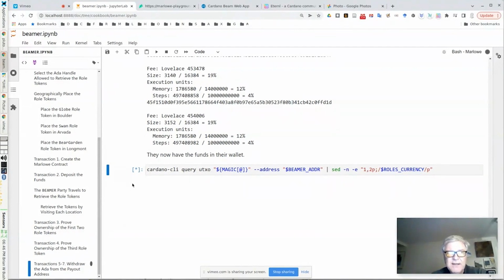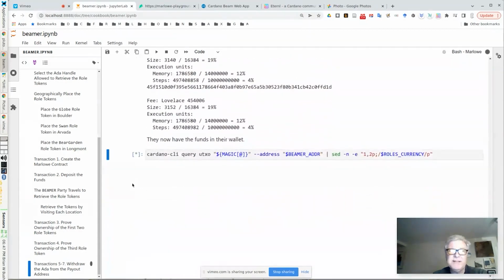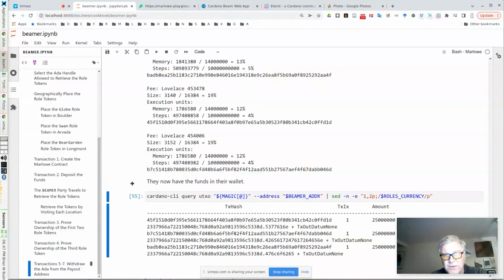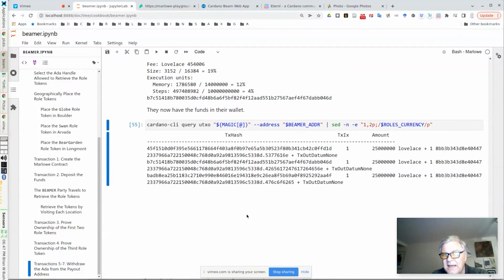So we had actually 6 Cardano Beam transactions, 3 placements and 3 retrievals. And then looks like we had 7 Marlowe transactions in this. And in the end, the funds get dispersed to the person who found the tokens. And you can see here are 3 payments of 25 ADA associated with the 3 roll tokens, just for compactness. These are single UTXOs. And that's it. And we don't really need the roll tokens anywhere.